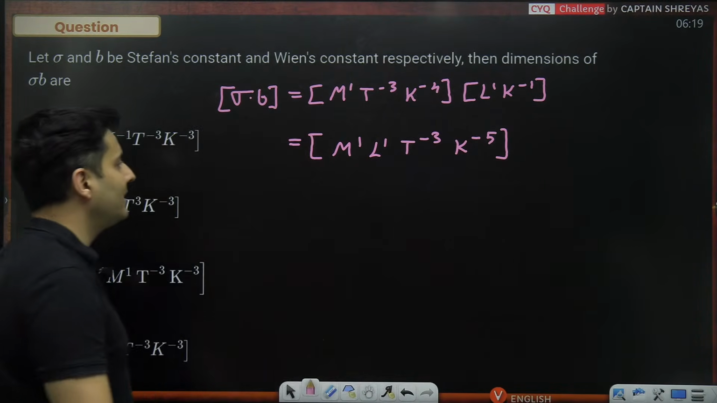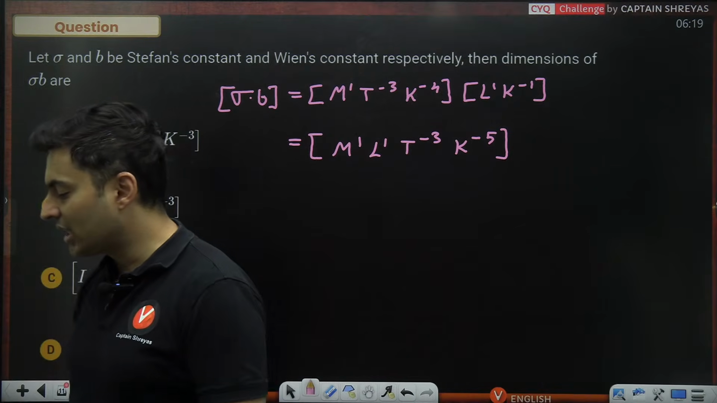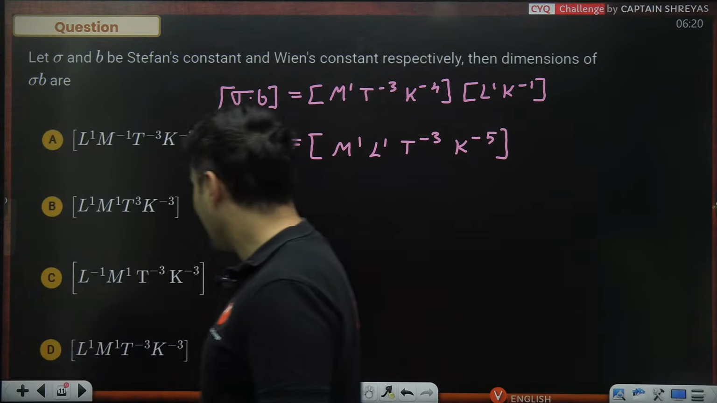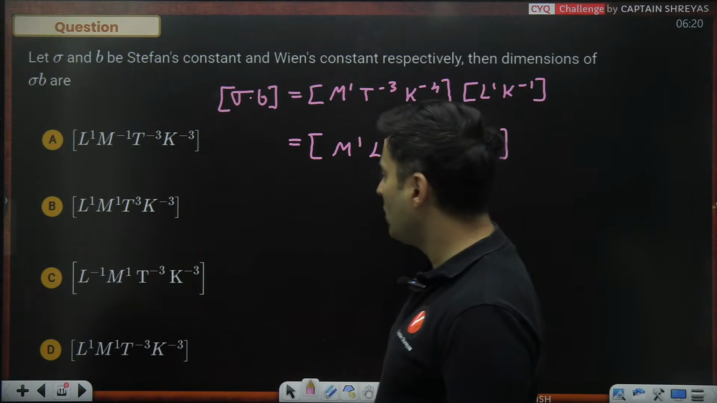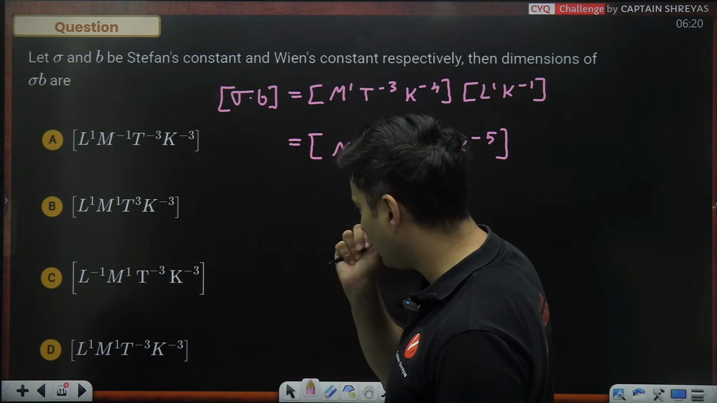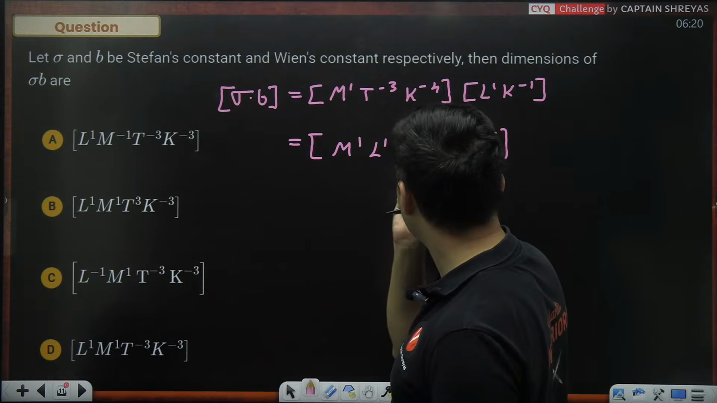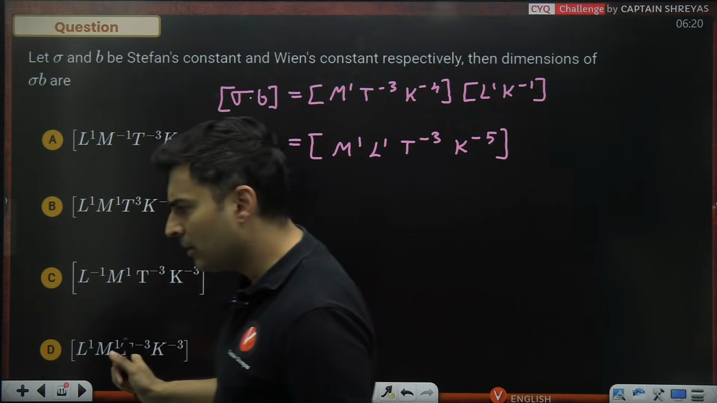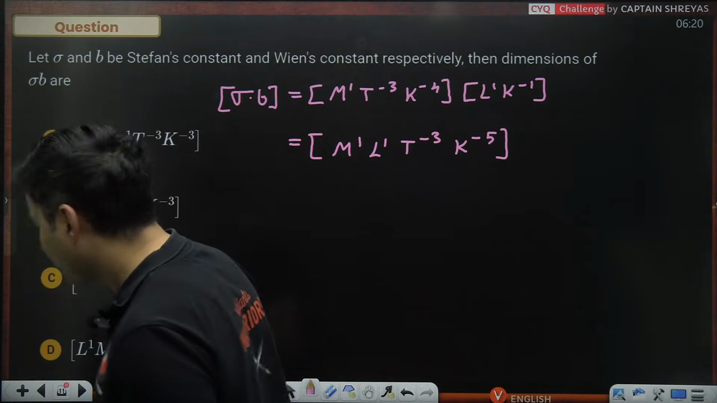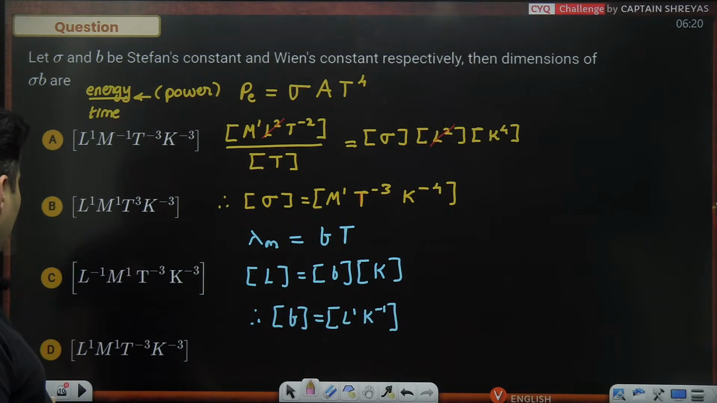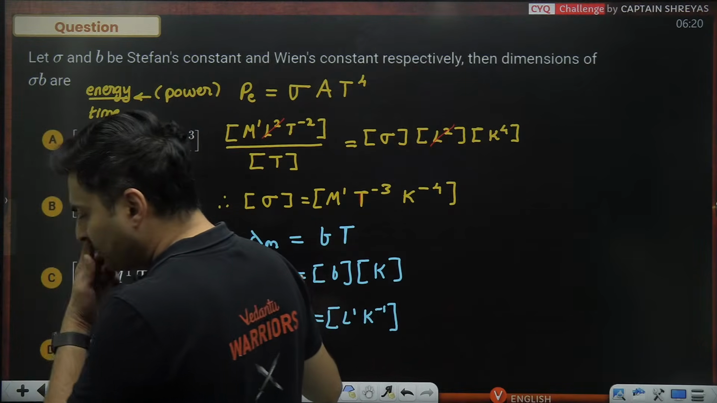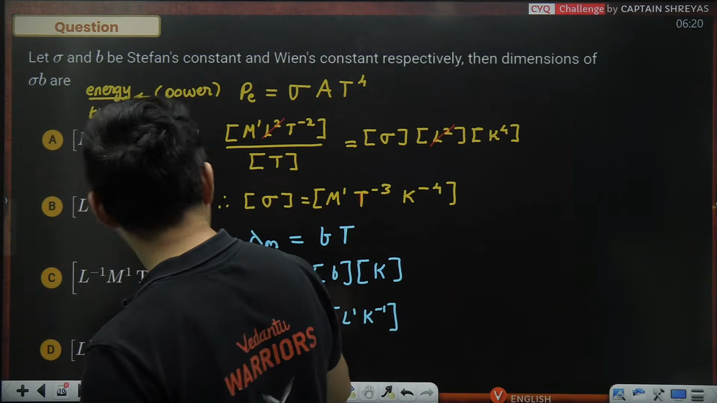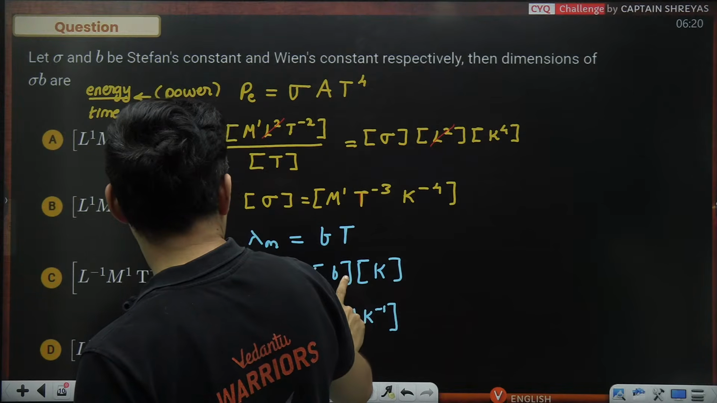Wow, some crazy dimension. Who is matching? Who is matching, guys? Come on. L1, M1, T raised to minus 3, K raised to minus 5. I think some misprint is there. Just check it out, unless we have made a mistake somewhere. Did we make any mistake somewhere? Just check out. This was fine only, right? B, L, K.